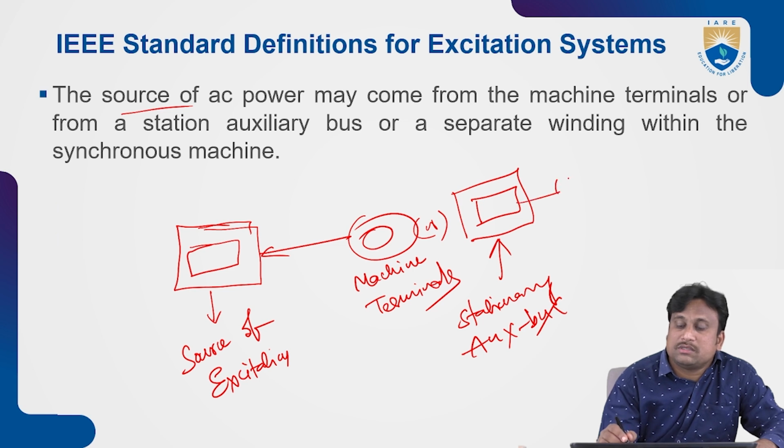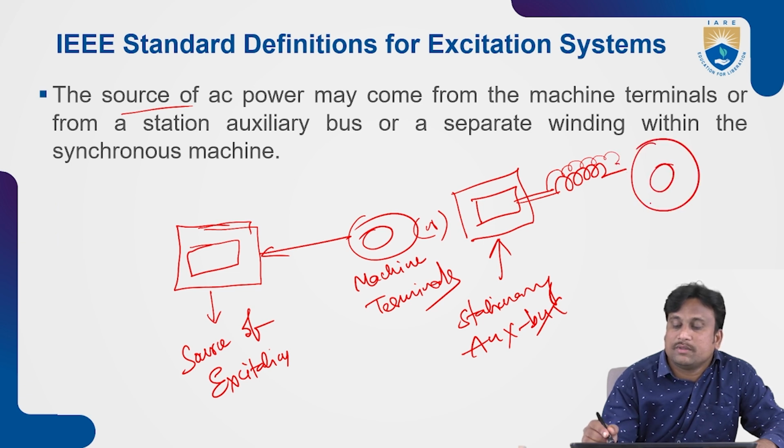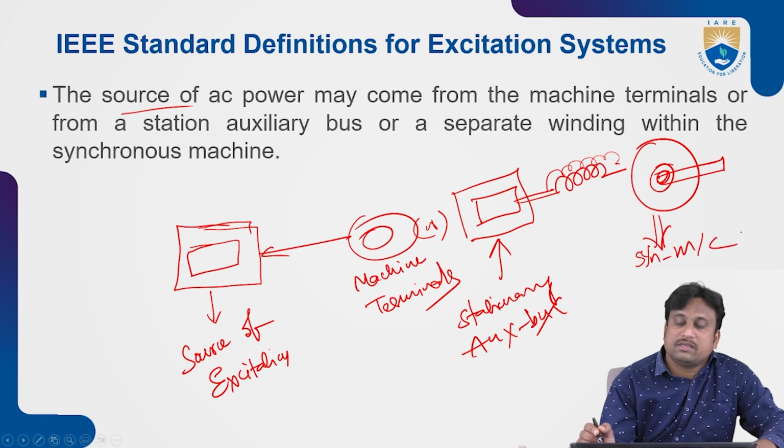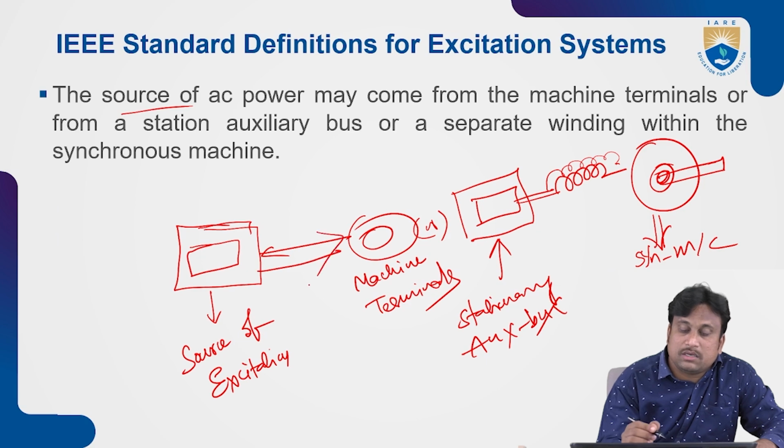So this system is connecting to one of the winding parts. This winding part will influence the synchronous machine, which may be connected to the system. This is the synchronous machine block.